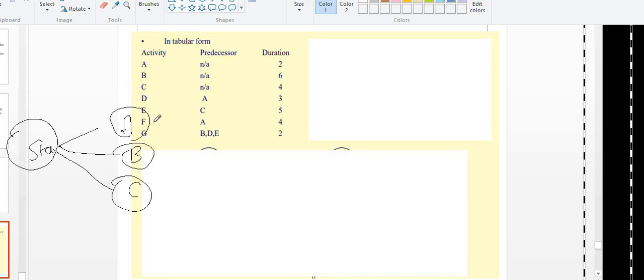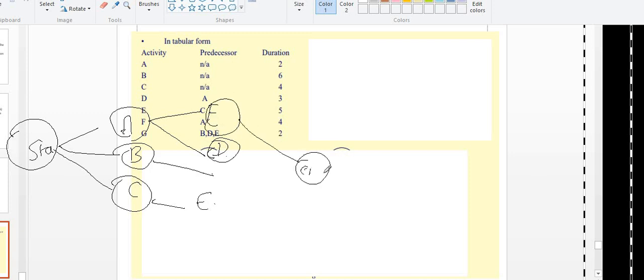After that, what happened? If I want to start with D, A should be completed. So what I have done? F, D. Next is what? E. If I have to start E, C should be completed. Next is what? If I want to start with G, B, D, as well as E should come to an end, completed. Then I can start with my G. So finally it will go to the end.